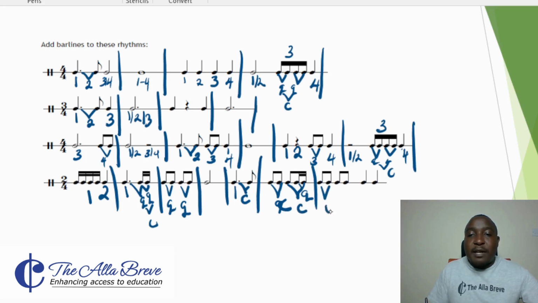A quaver and a quaver, crochet, quaver and a quaver, crochet. So 2 crochets, draw a bar line. We remain with a crochet and a crochet, so we have 2 crochets. We draw a bar line.